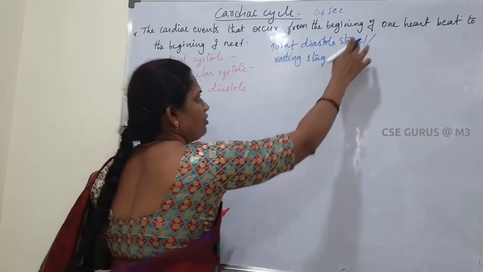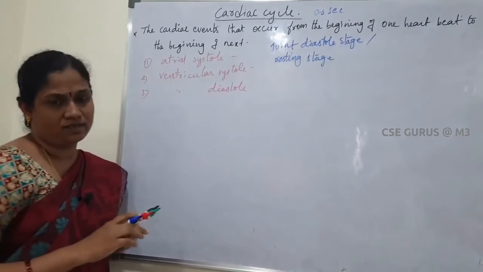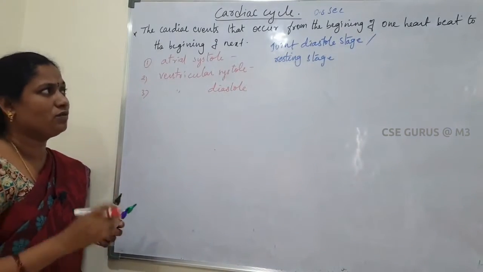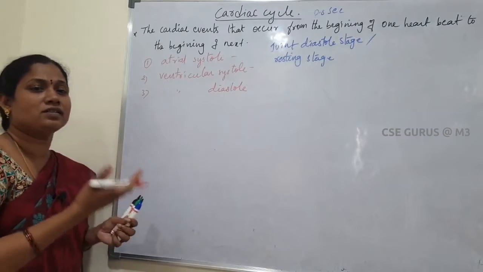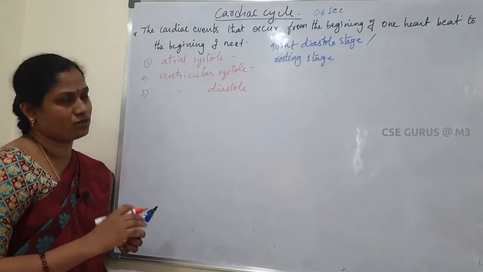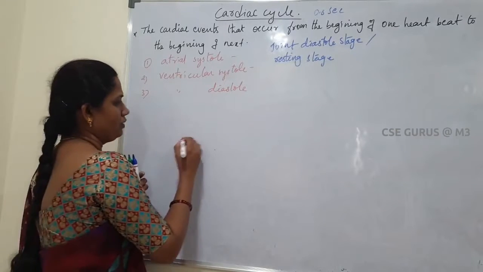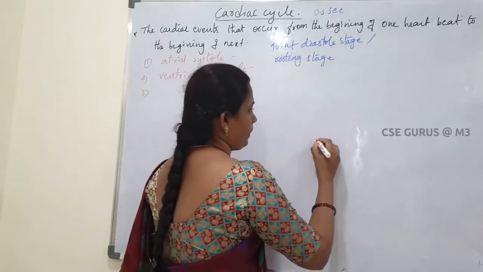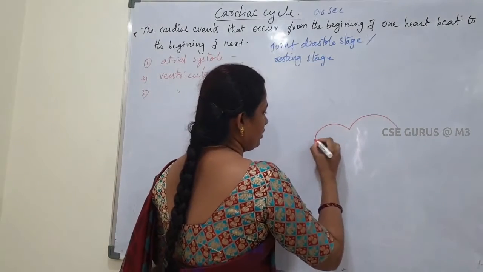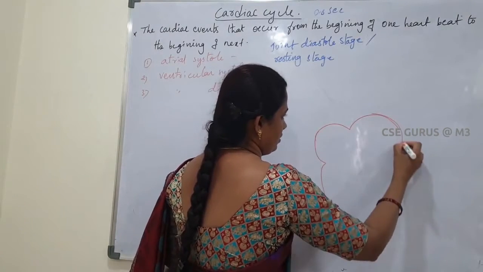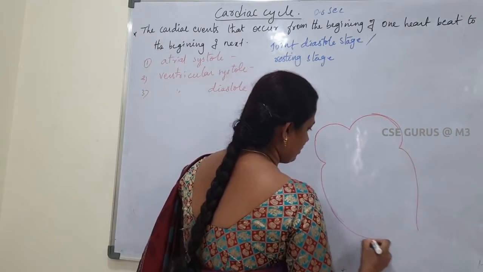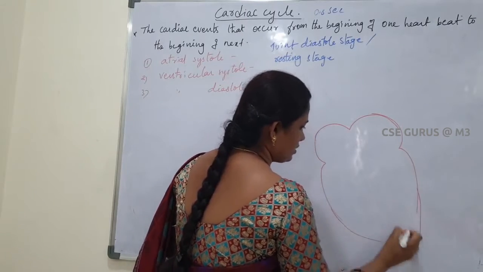So this is before atrial systole. Before atrial systole, the condition that takes place is called joint diastole. You know very well about the heart structure. So for example, this is the heart.